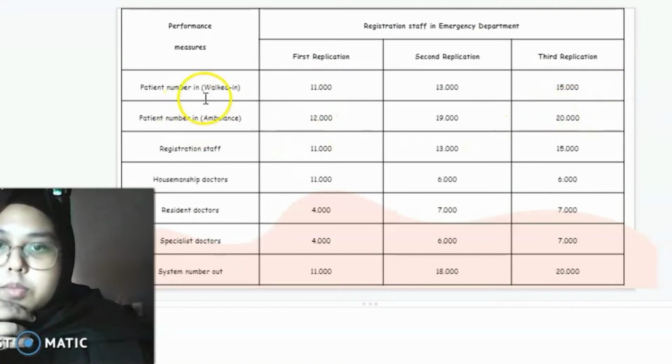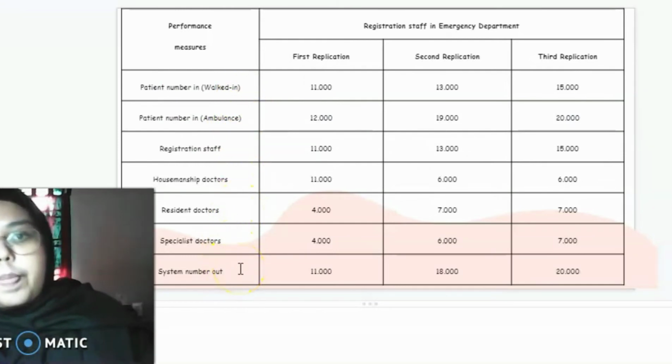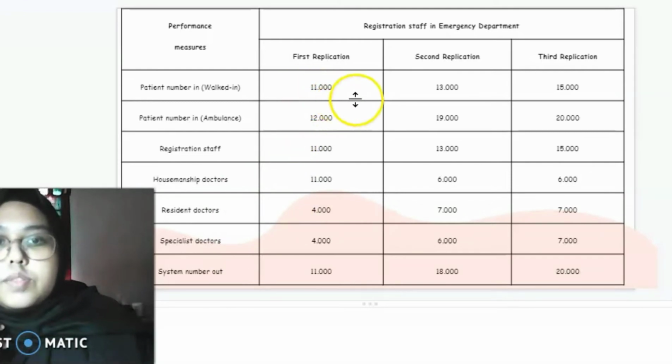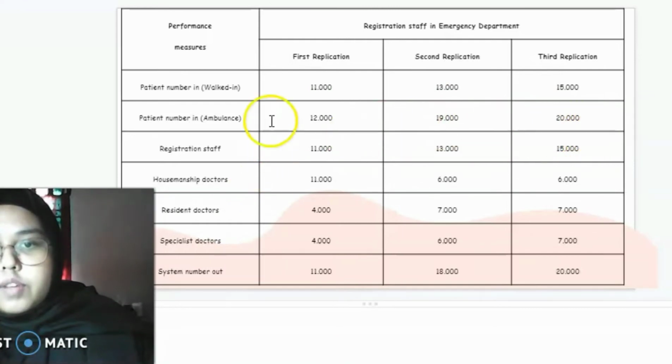It shows the number of patients for walk-in and for ambulance, registration staff, hospital manager, doctors, resident doctors, special doctors, and system out. We can see that the first application is around the same as the basic model. So 11, 13, 15 for walk-in, and 12, 19, 20 for the first, second, third application for ambulance.